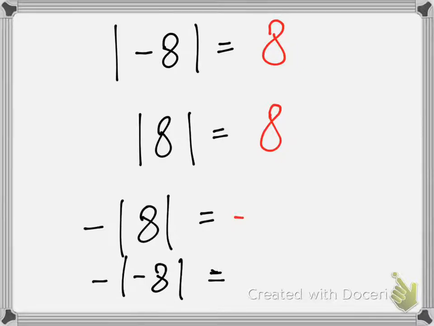So the negative is outside, and the 8 is inside. So sure, what came on the inside still ends up being positive, but this is basically like multiplication. These are basically acting like parentheses, the absolute values. And so if we saw something outside the parentheses, it's also multiplication. So this is a negative being multiplied afterwards. So it becomes negative 8.